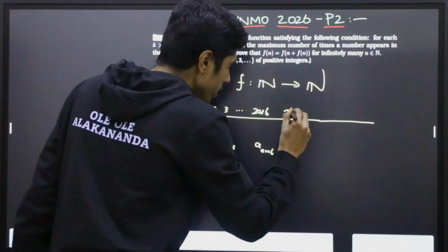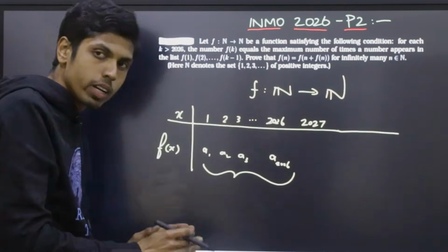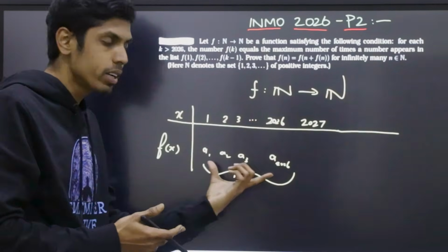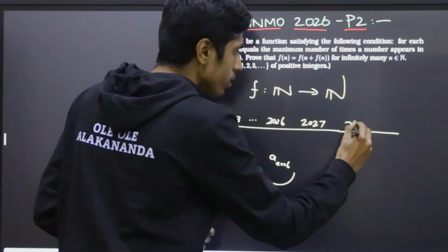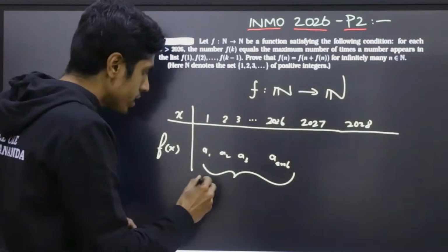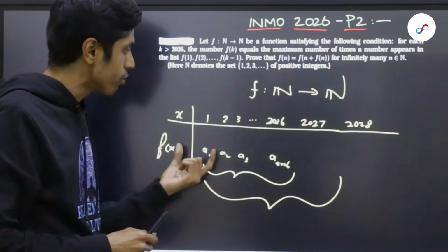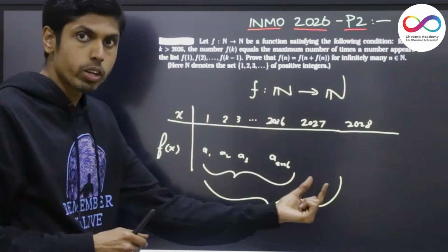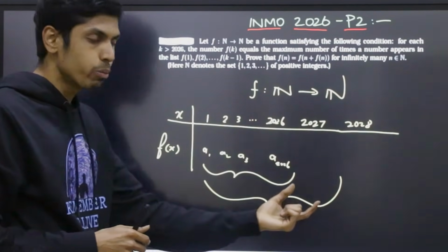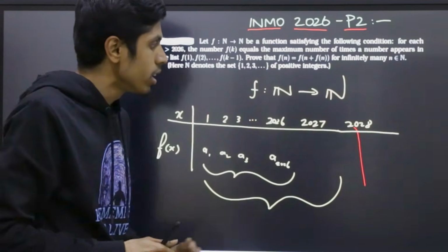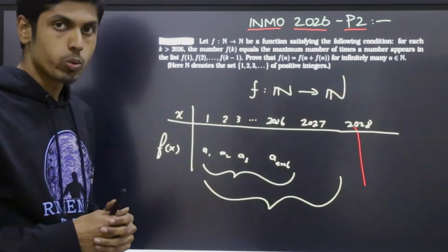Now from 2027 onwards, you are going to write the maximum number of times a particular number in this list gets repeated. Now for 2028, you do the same, just including 2027. The functional values from f(1) to f(2027) are analyzed, and the number of times a particular number is repeated is written as the functional value for f(2028).